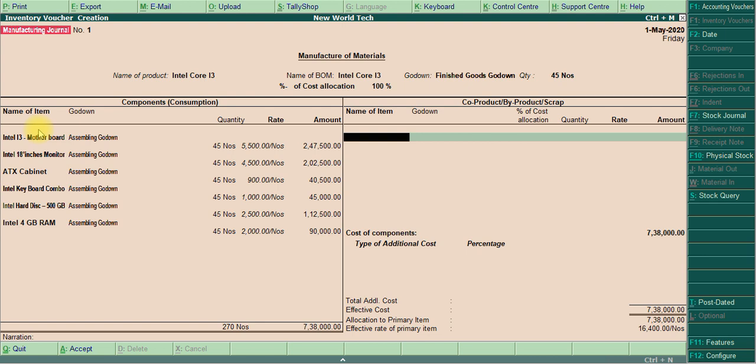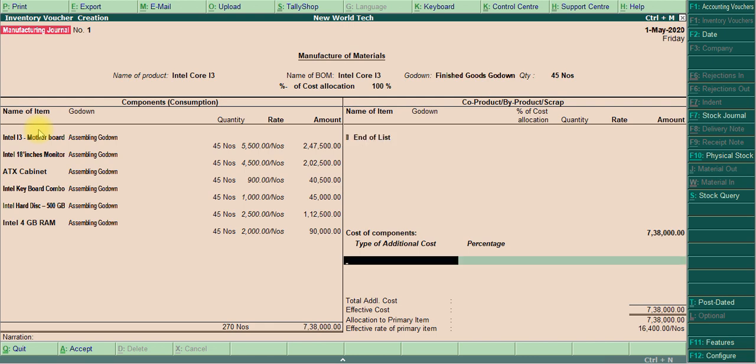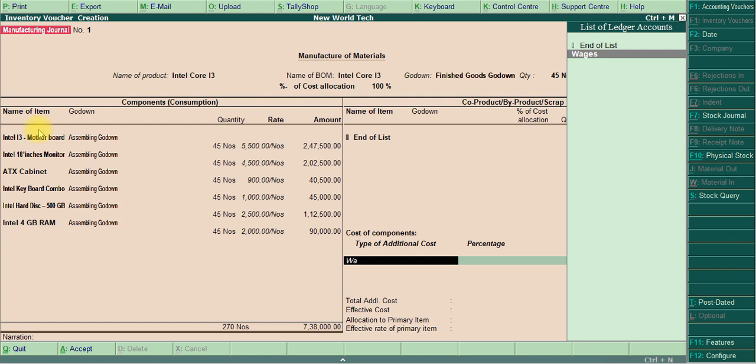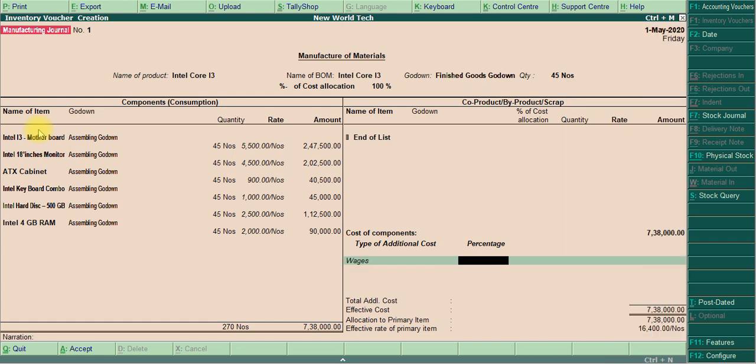Scrap does not come here, because we are an assembling concern, so we don't have scrap. Only additional cost, wages of 10,000 rupees, appears. So I select wages, it's not a percentage. Then I give 10,000.